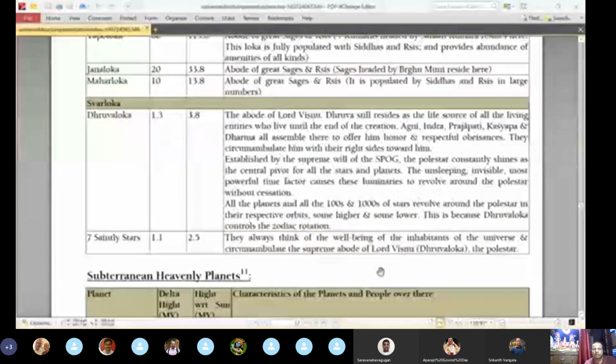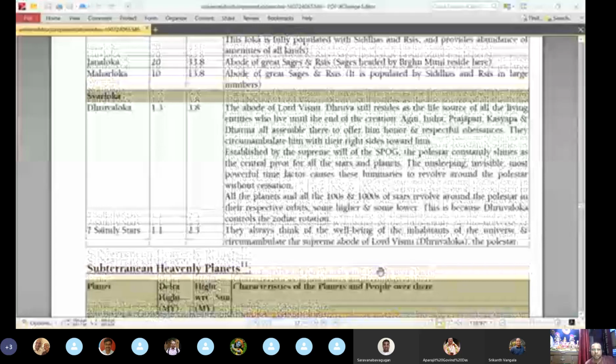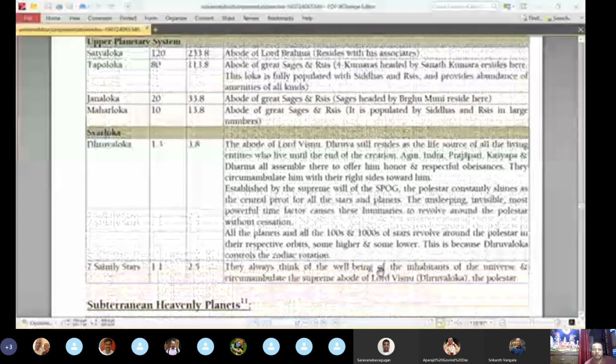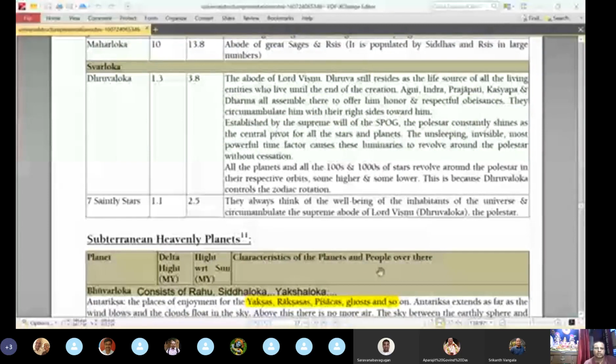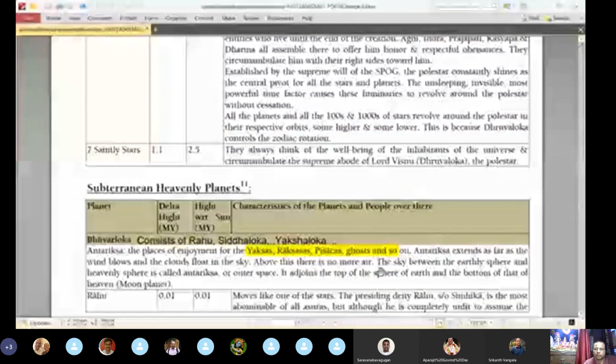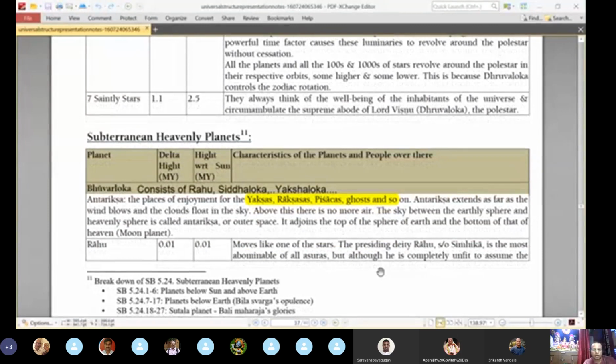Then after that comes the subterranean heavenly planets. I think this heading is wrong actually. This is not yet subterranean. Subterranean will start, according to me, from Atala onwards. So below the seven saintly stars is the area known as Bhuvarloka, which is the abode of planets like Rahu, and Siddhaloka, Yakshaloka, etc. are situated in this realm. This is also known as Antariksha.